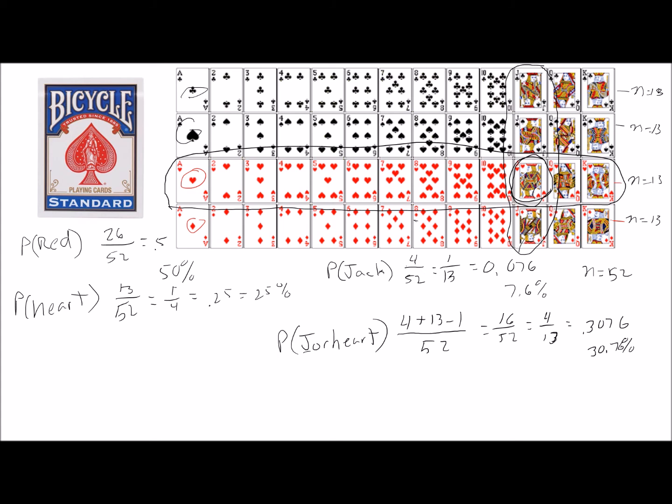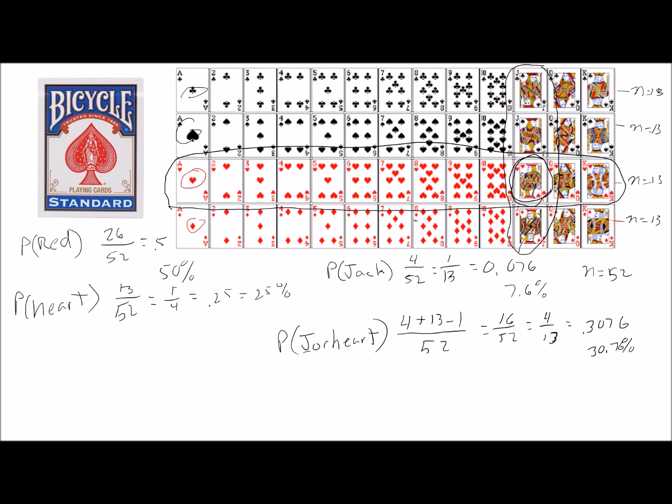And the odds of just pulling a jack are 4 out of 52. So these would be effectively discrete. If you remember from your notes, or look back at some of the older videos, discrete can have some but not all values between the highest and the lowest.